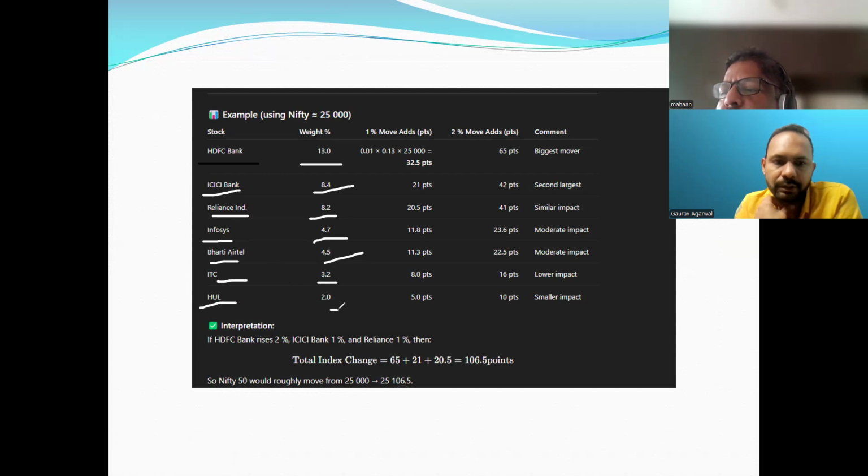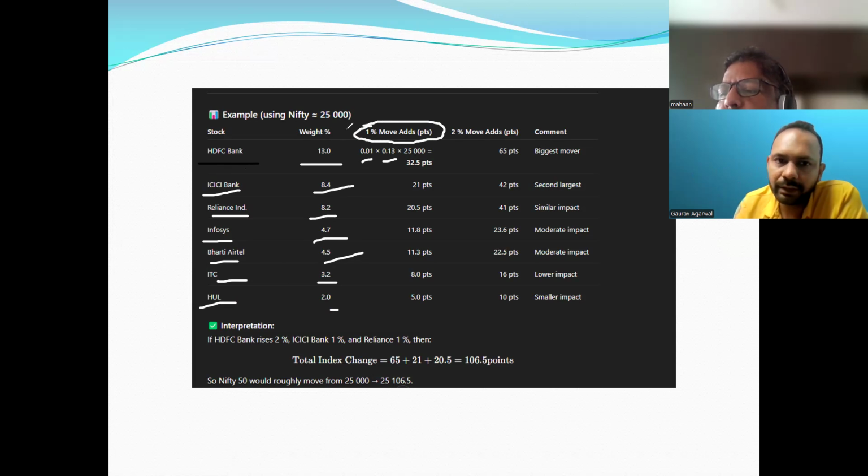and HUL 2%, right? Okay, so how do we calculate the percentage or the number of points being added in Nifty based on each stock's movement? Let's say HDFC moves 1%. So 1% into the weightage into the value of Nifty.